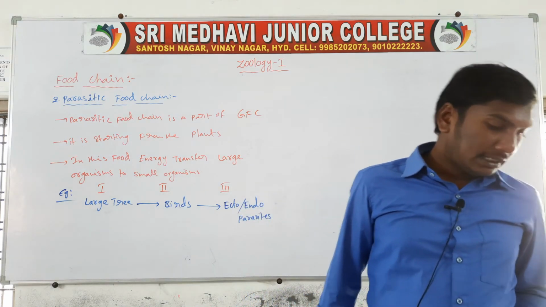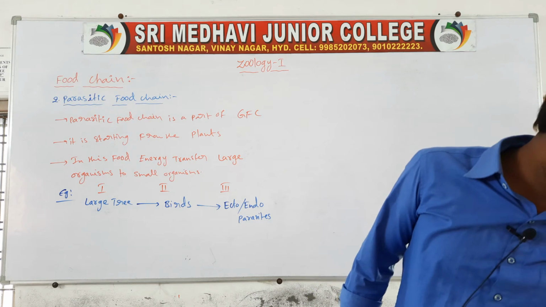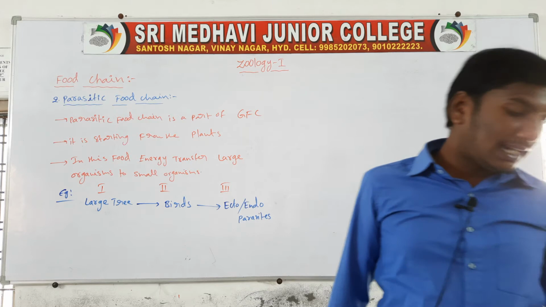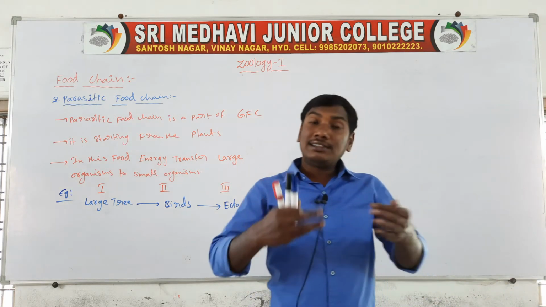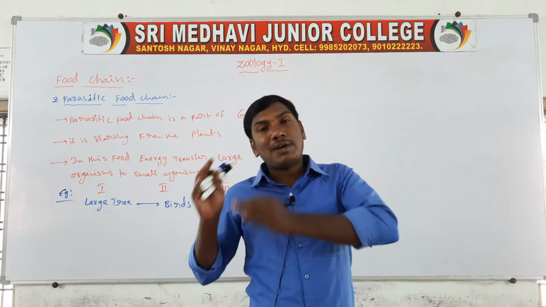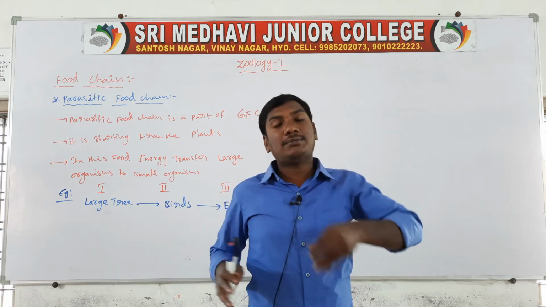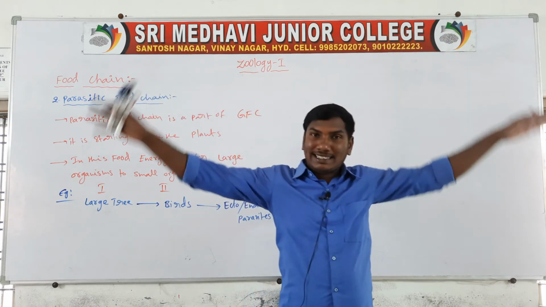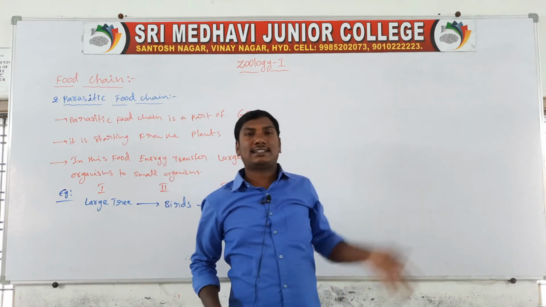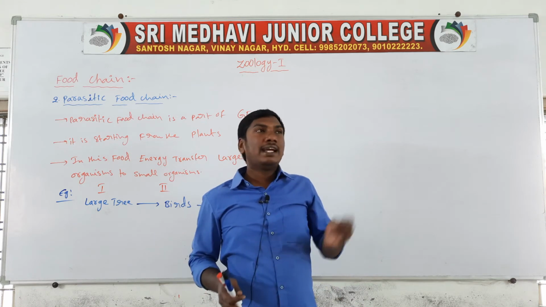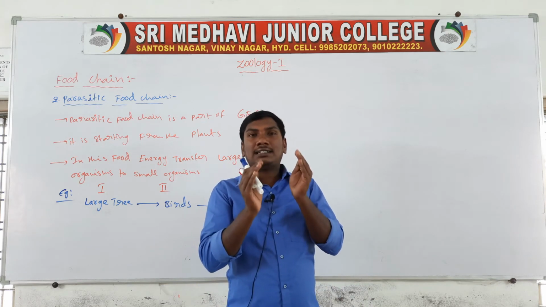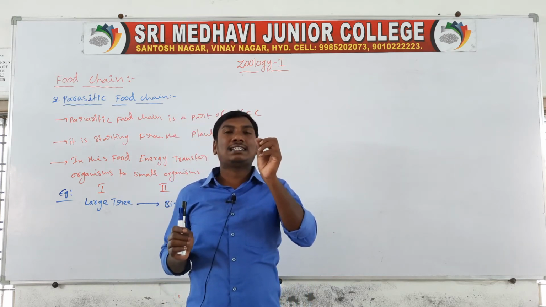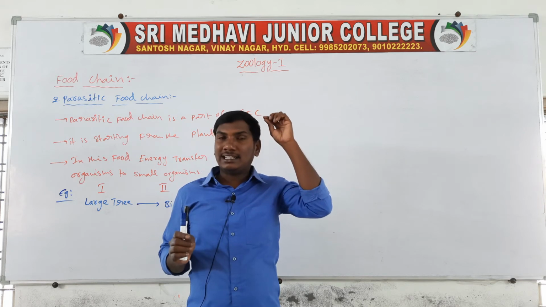Unlike the predator food chain, the path of energy flow here goes from fewer large-sized organisms to small-sized organisms. Like a plant, a big or large structure; a bird, a medium structure; and the ecto and endoparasites, a small structure that lives on the birds.